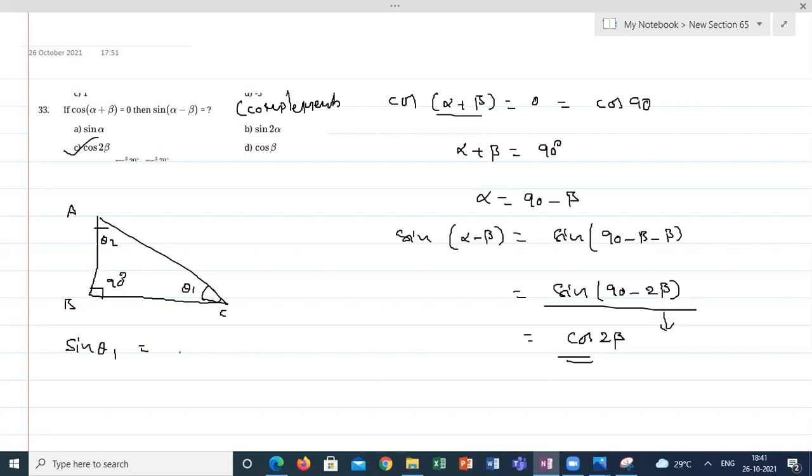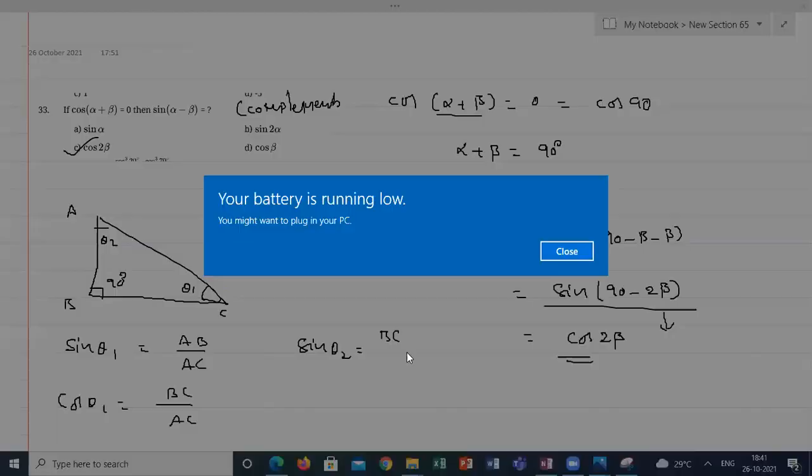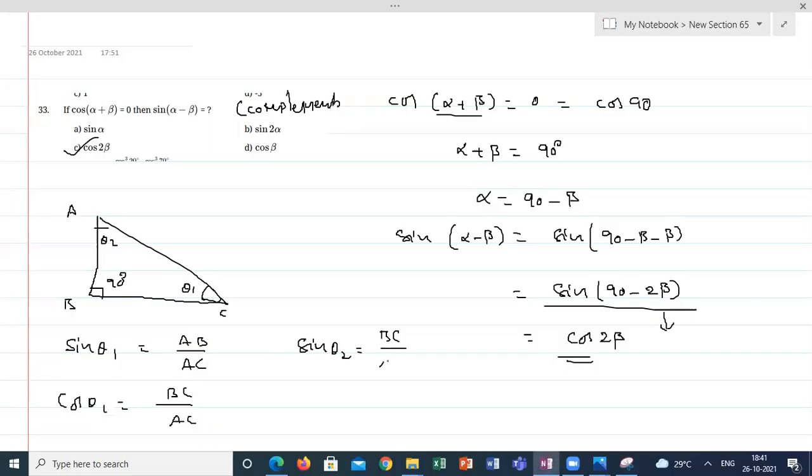Opposite side by hypotenuse. Cos theta 1 is adjacent side by hypotenuse, same as sine theta 2, opposite side by hypotenuse. If you look, I am getting cos theta 1 is equal to sine theta 2.